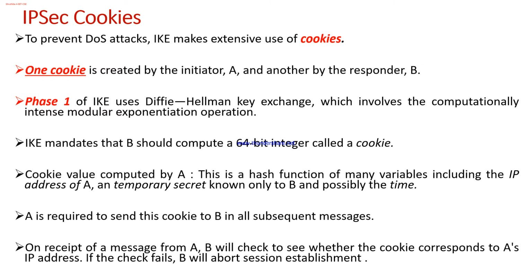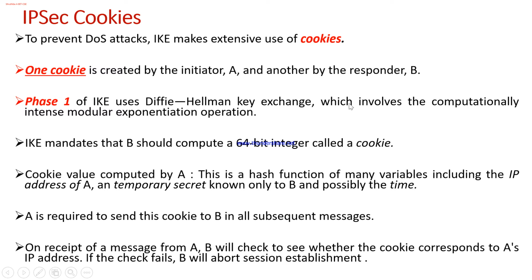One cookie will be created by the initiator A and another by the responder B. Now definitely you will have a question: what is this cookie? The cookie value will be computed by A, and it is mandatory for B to compute a cookie as well, and this cookie will be a 64-bit integer. In phase 1 of IKE, it uses Diffie-Hellman key exchange, which involves the computationally intense modular exponentiation operation.